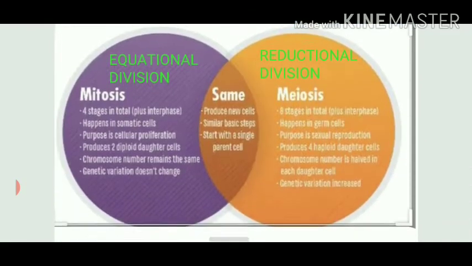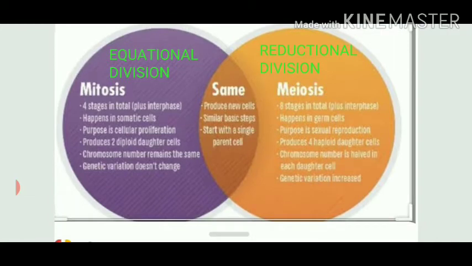To make it more clear, there are some points which you can note down in your notebook. So in case of mitosis, there are total 4 stages. So these cell divisions are going to be studied in chapter number 10. So chapter number 10 of your NCERT book comprises of cell division, and we are going to study in detail about how it works and how they are being produced. So in meiosis, there are total 8 stages.